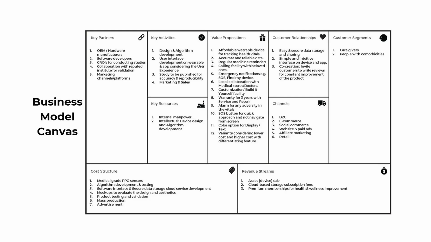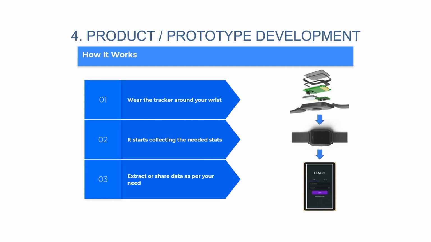Some of the key resources here are internal manpower, intellectual property like device design and algorithm development, and some of the key aspects of the cost structure included medical grade sensors, algorithm development, software interface, mock-ups to evaluate the design and aesthetics, product testing and validation, mass production. So if they want to really scale up, they want to think about mass production and the design aspects which can be easily mass produced. Advertisement, right, has to go through a lot of marketing.